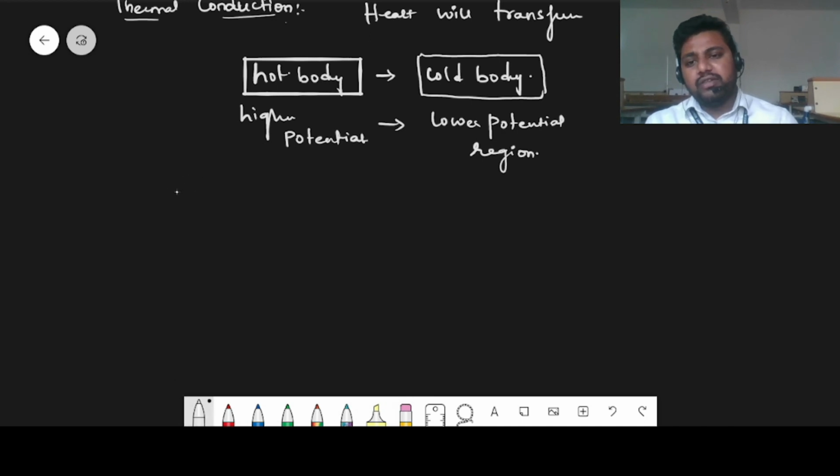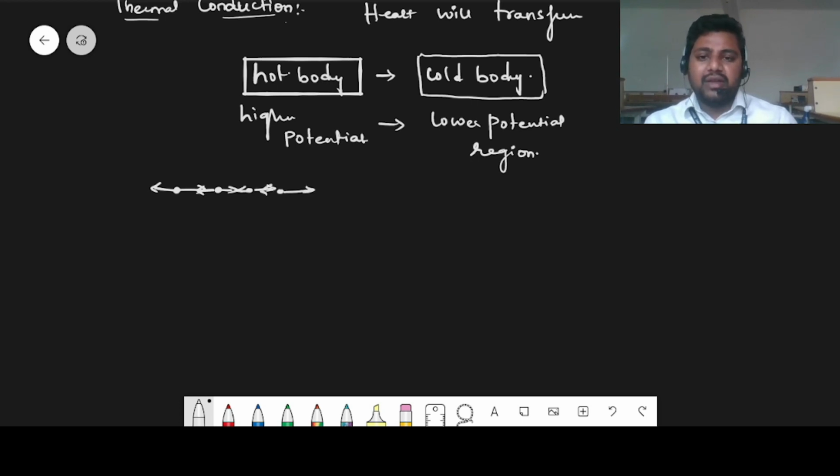Why in solids? Because in thermal conduction, the atoms or molecules present, due to their excess amount of energy or heat, vibrate about their equilibrium position, and when they vibrate they collide with the next particle, transferring the energy. The next particles start oscillating and transfer the energy.